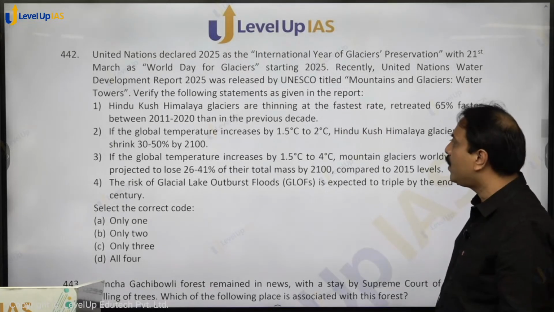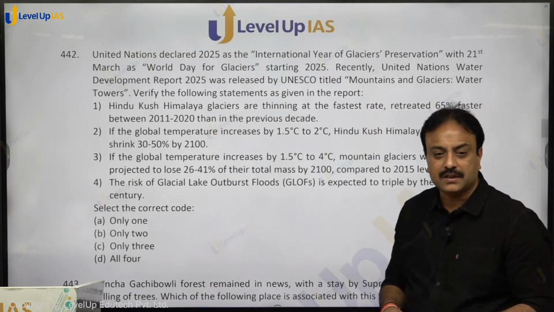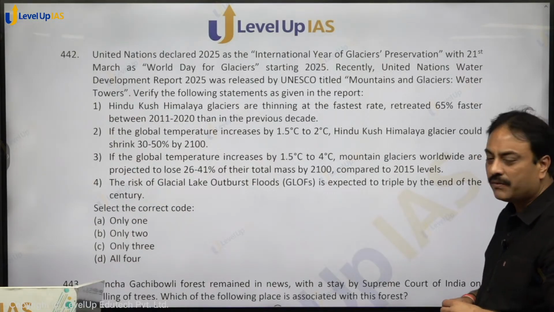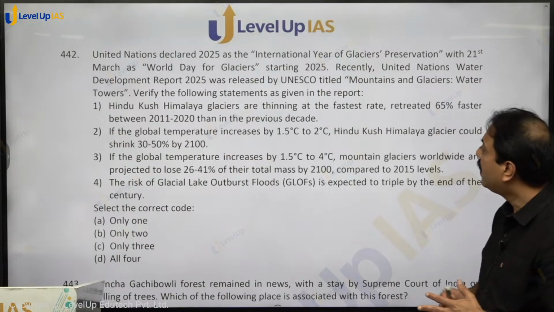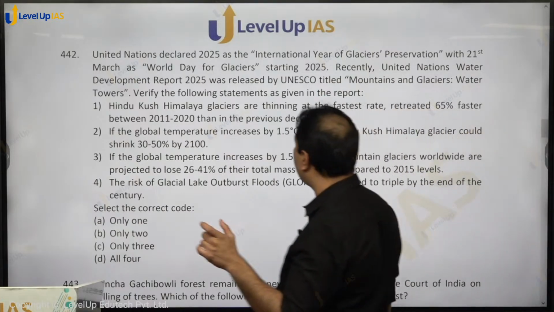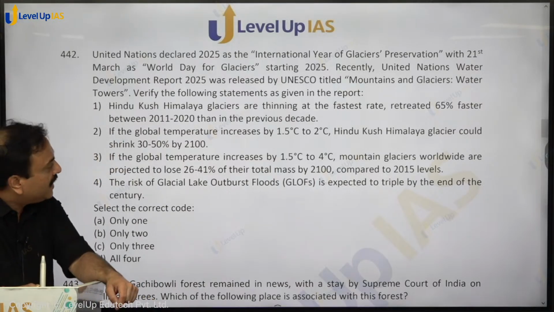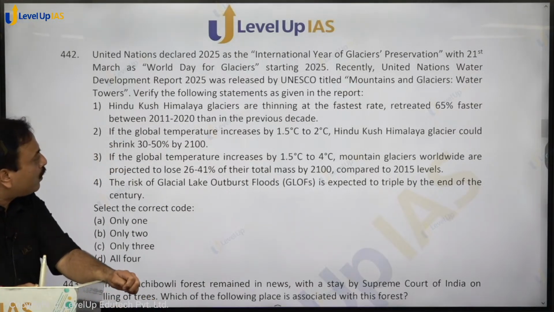The United Nations declared 2025 as the International Year of Glaciers' Preservation, with 21st March as the World Day of Glaciers. 21st of March has been declared as World Day of Glaciers, and this year only it has started, 2025. Recently, the United Nations World Water Development Report 2025 was released by UNESCO, titled Mountains and Glaciers: Water Towers.